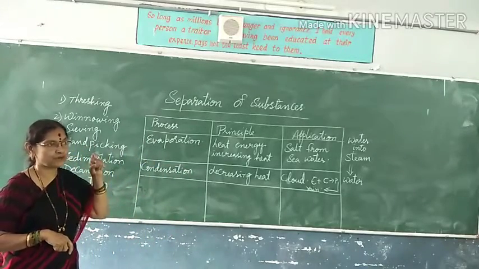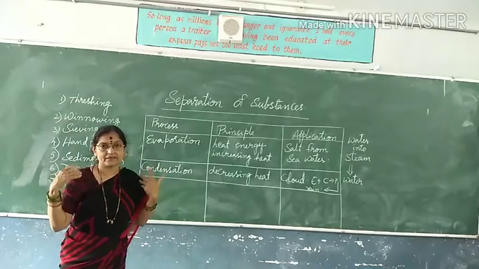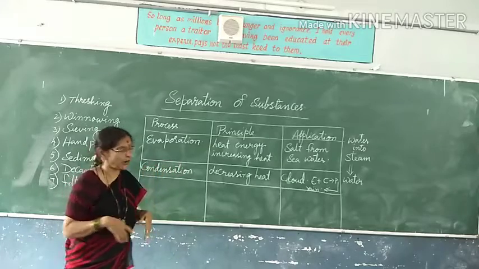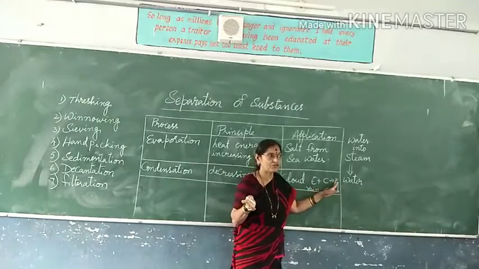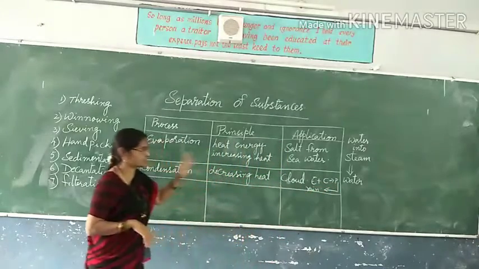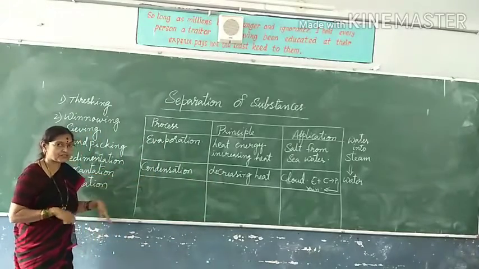When water drops are forming, that time we will get more heat to our body and our body will sweat a lot. That process is precipitation. Immediately after precipitation, you will get the rain. So this is the process where condensation is seen.